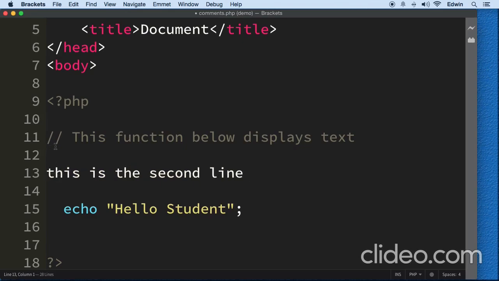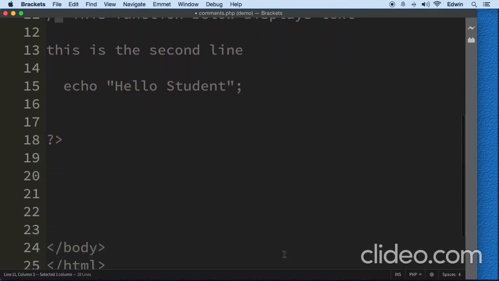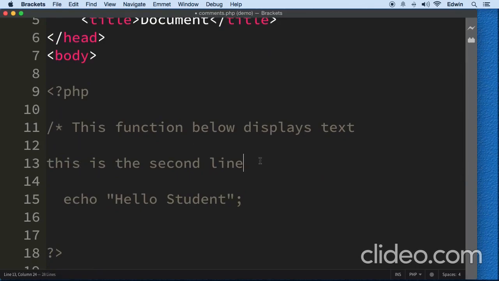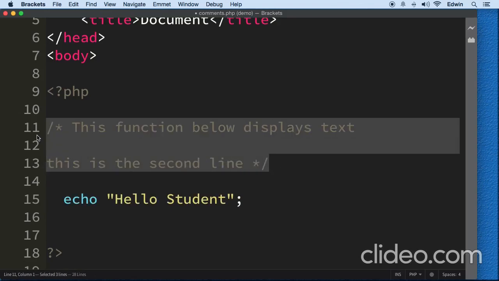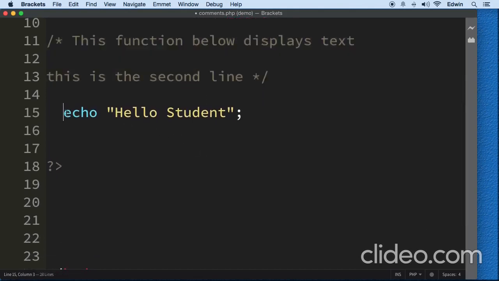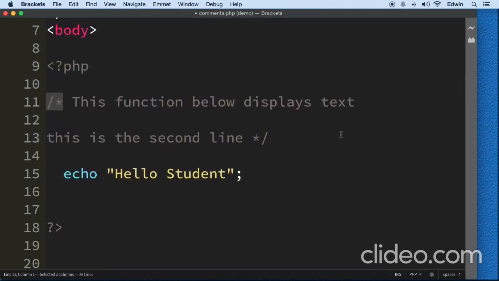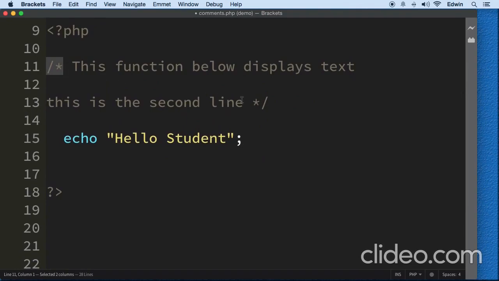All right, so if you have more than one line, what you need to do is put a forward slash and the asterisk, the number 8 symbol. If you leave it open, this opening forward slash and asterisk is gonna comment everything below. We need to close it before we get to the code that we want to see. So we put asterisk again and forward slash, and that's just gonna turn off that comment, and right now we can display our functions. So this is a multi-line comment. This little forward slash and asterisk, and then the asterisk and the forward slash to close it there. That's a multi-line.